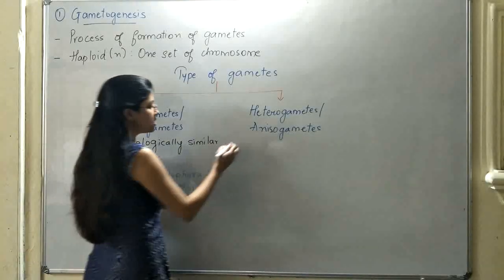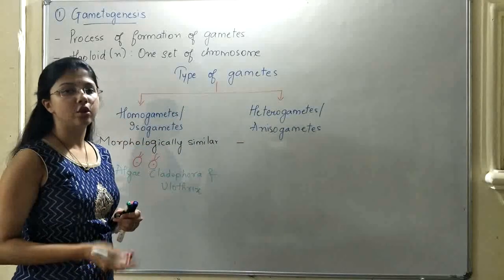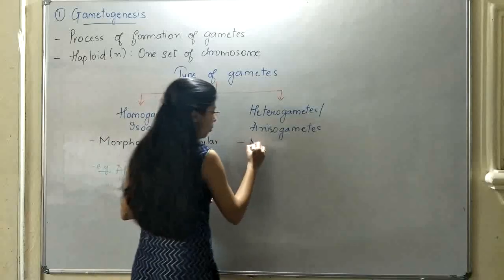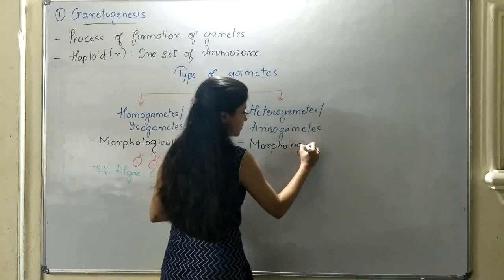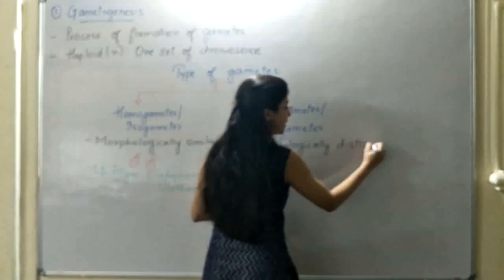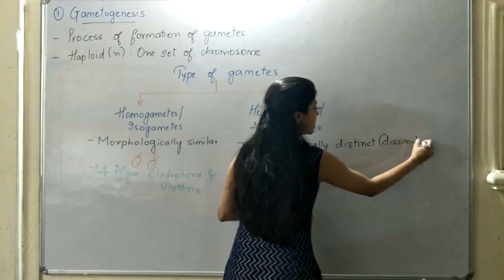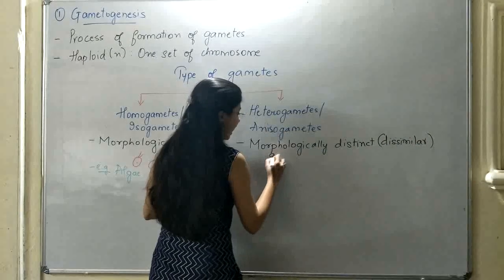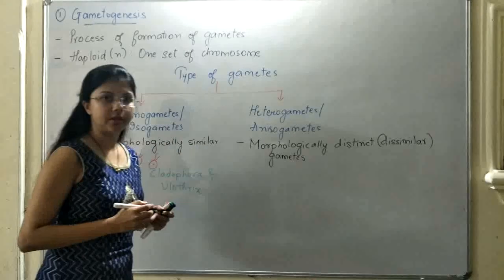As the name suggests, hetero means different, and gametes means germ cells. So morphologically distinct, or morphologically dissimilar, gametes are called anisogametes or heterogametes.